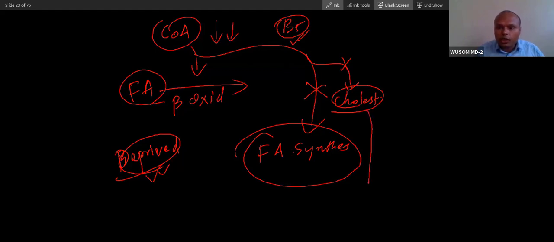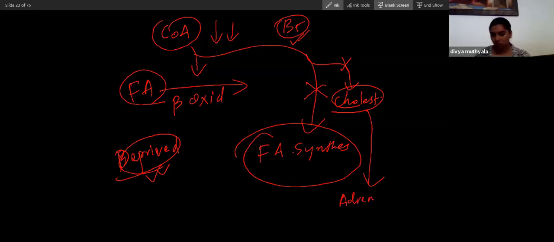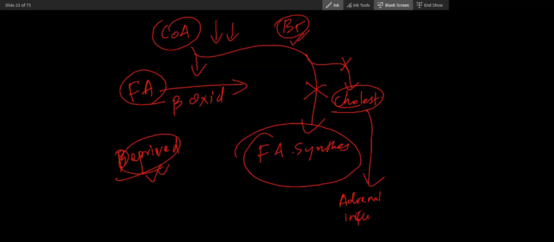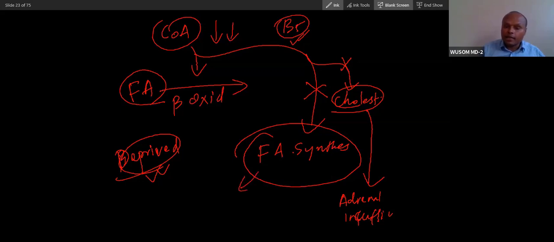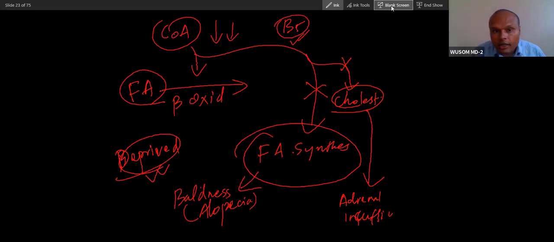If cholesterol is not there, do you think the adrenal cortex will work? So what will happen? Adrenal insufficiency. Adrenal insufficiency will happen, and because of the fatty acid synthesis defect, there can be baldness or alopecia. Okay, these are the presentations you can see because of lack of this acetyl coenzyme A, vitamin B5.